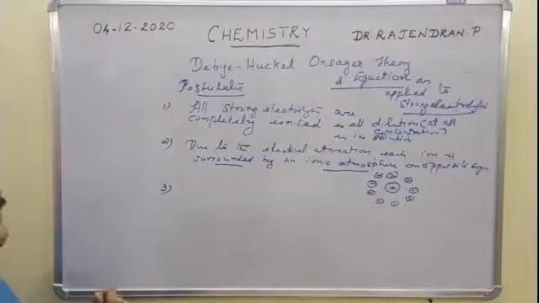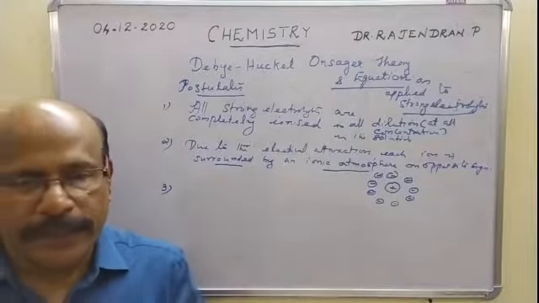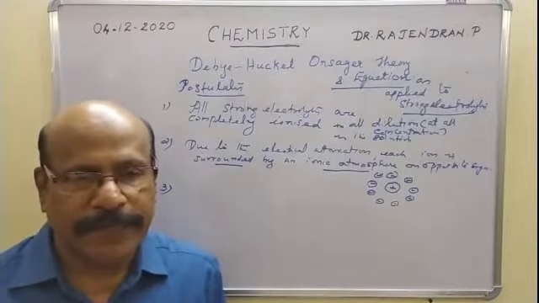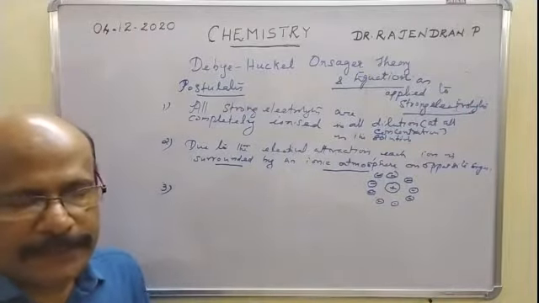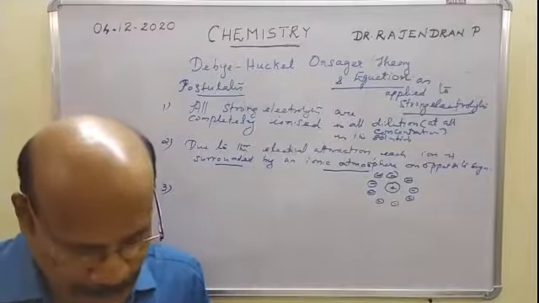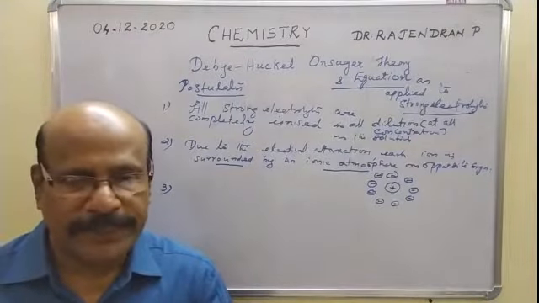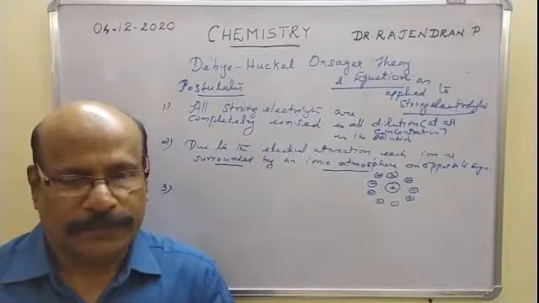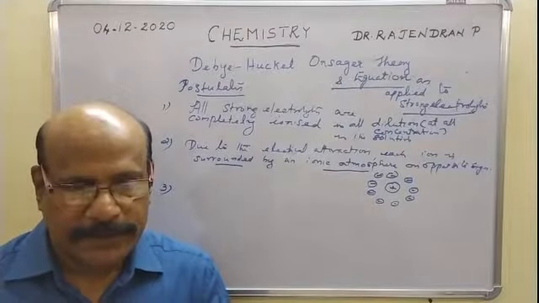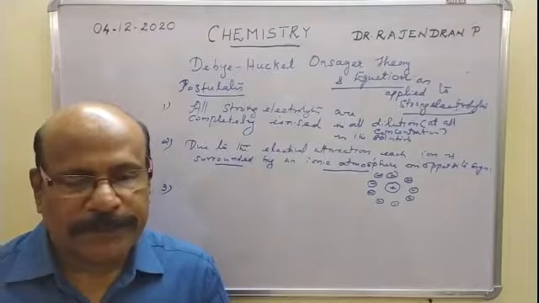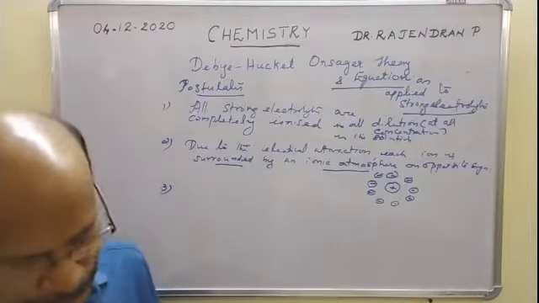So what you have to remember is that each ion in the solution is surrounded by an ionic atmosphere of opposite sign, and this ionic atmosphere imparts a retarding force on the speed of the ion, or the ionic mobility of the ion.